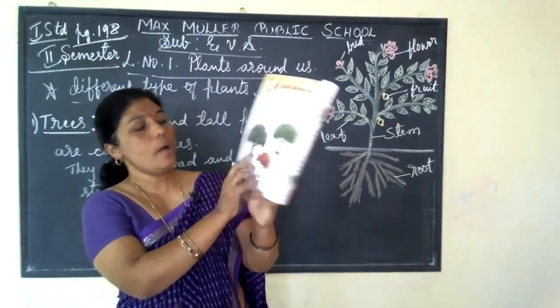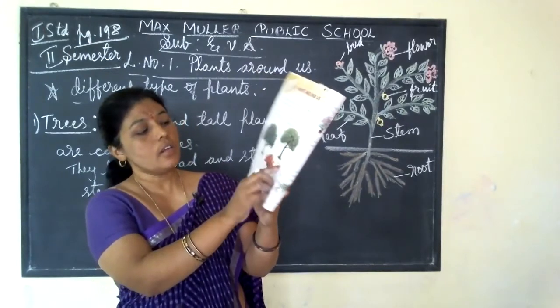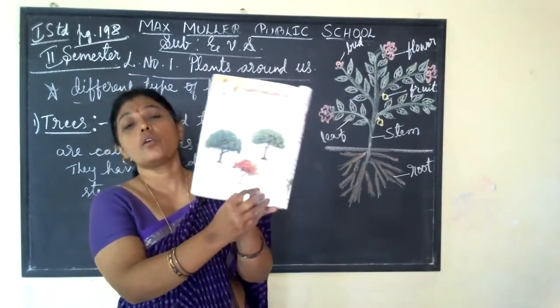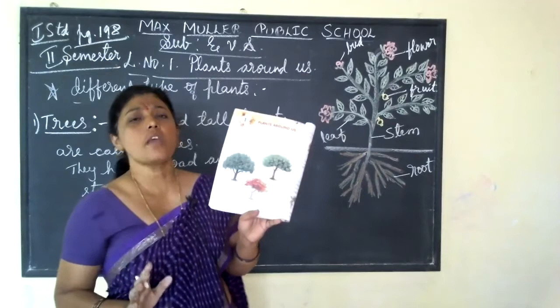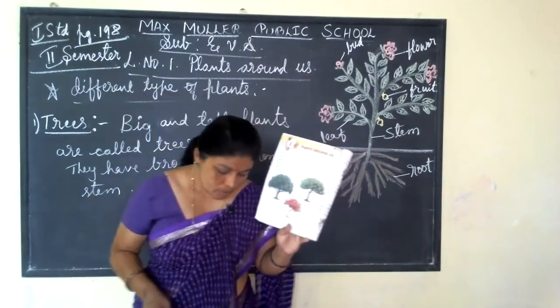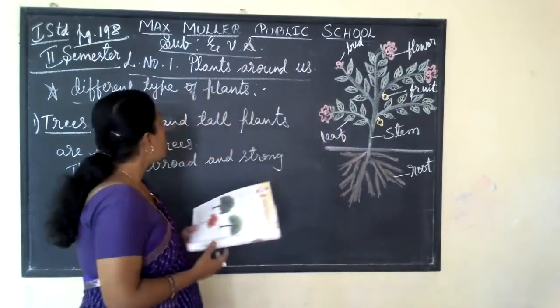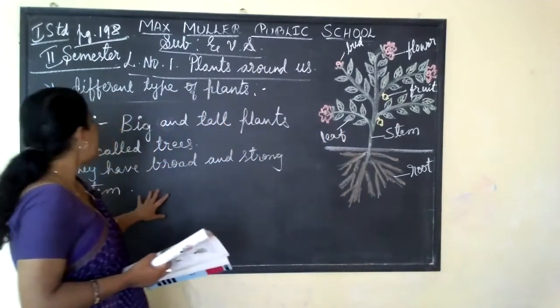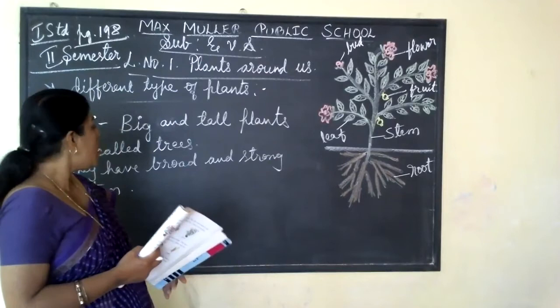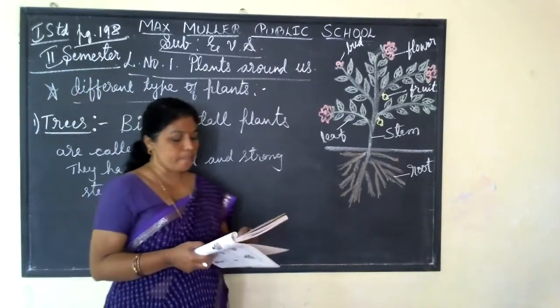See, this is a mango tree, this is a neem tree, and this is a gulmohar tree. Tree means they are big and tall. Big and tall plants are called trees. They have a broad and strong stem.